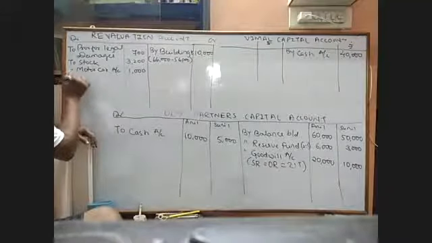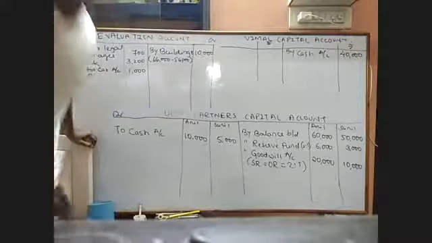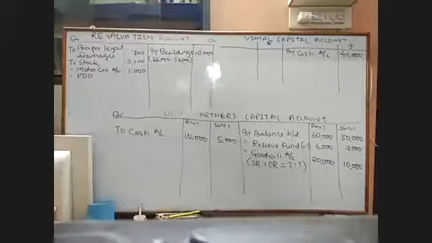Two, PDD, that is provision for doubtful debts. Provision for doubtful debts, and that is to be provided